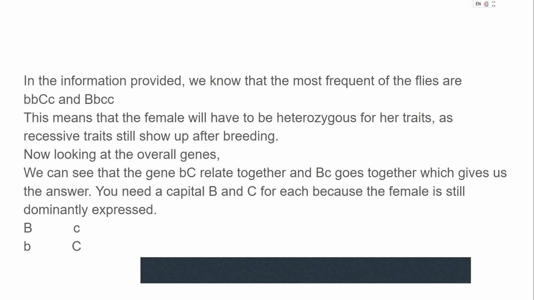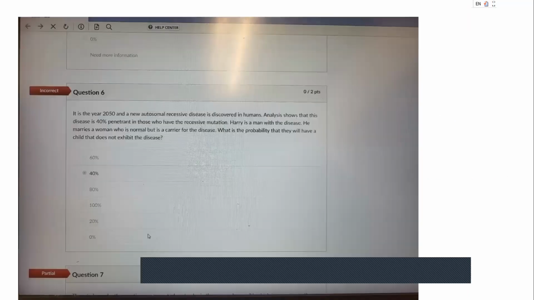Now, looking at the overall gene, we can see that the genes B and C relate together: the lowercase b and capitalized C relate together, and capitalized B and lowercase c go together, which gives us the answer. We need to incorporate the capitalized B and the capitalized C because the female is still dominantly expressed, which gives us capitalized B, lowercase c, and lowercase b, capitalized C.